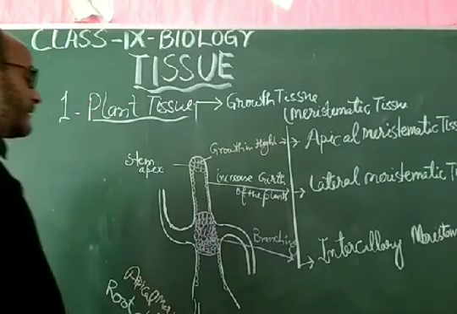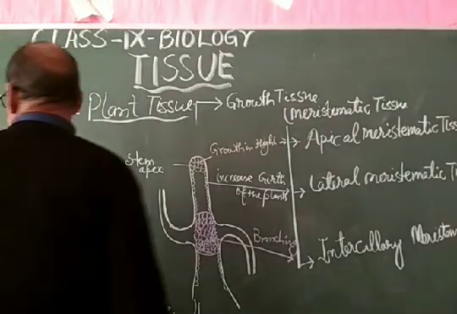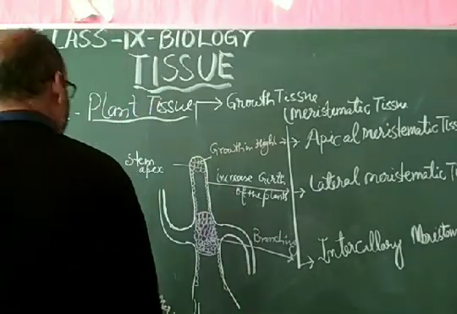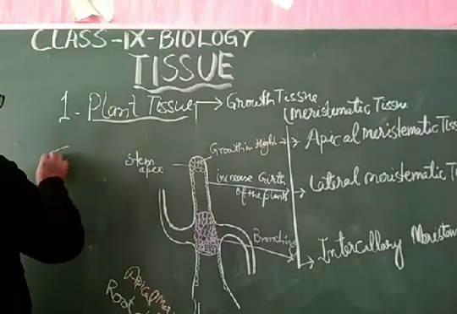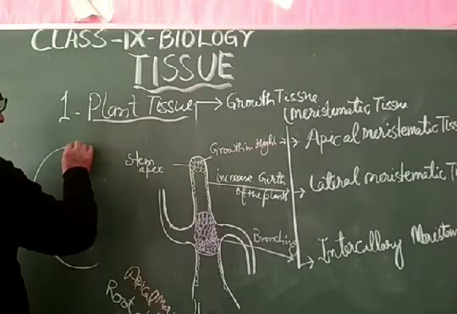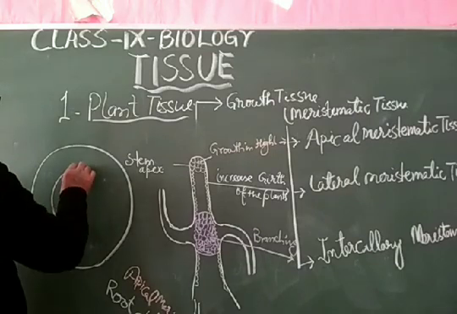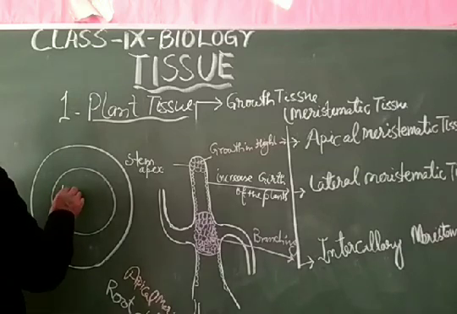So dear students, these are the three types of growth tissue, meristematic tissue, and if you see the structure of a single cell of this tissue, meristematic tissue, then you will find there is a large nucleus. There is a large nucleus which is every time ready for cell division.